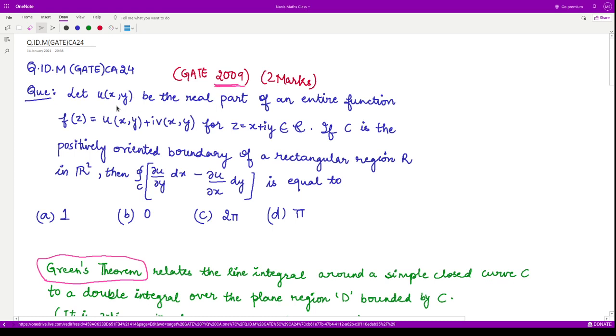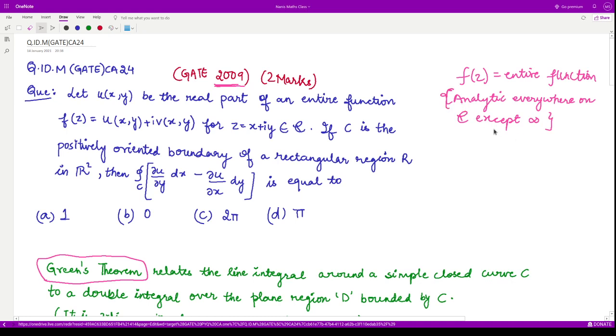So the question here is, if u(x, y) be the real part of an entire function f of z, so we are given f of z, that is an entire function. What do you mean by entire function? That means this function is analytic everywhere on the complex plane C except the point infinity. So we are not taking the infinite complex plane, we are taking the complex plane to be a finite plane, right? And where this z is particularly a complex number.